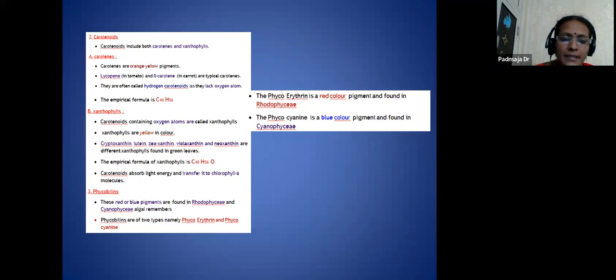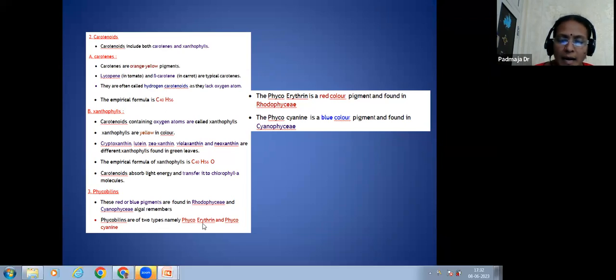And phycobilins. They are red or blue pigments found in Rhodophyceae. This is an important bit when we are learning about algae. Different types of algae are there, and they are of different colors due to the presence of different pigments. We can get one bit here also: these blue color pigments and red color pigments. If the red color pigments are present, they are in the red algae like Rhodophyceae, Polysiphonia, and the blue color pigments are present in the Cyanophyceae members like Nostoc and Anabaena.